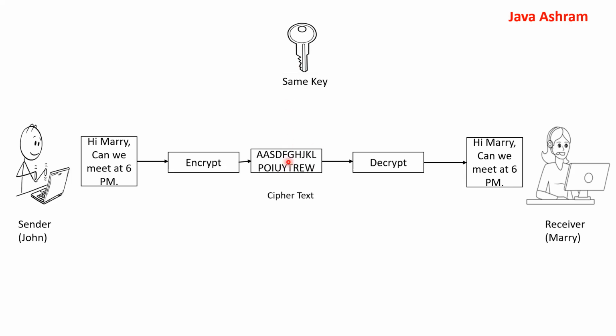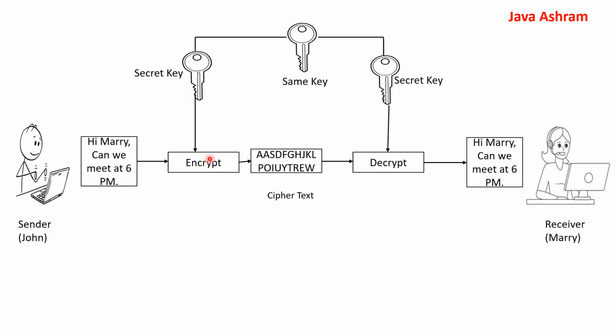Once this cipher text is received by the receiver system, we apply the same key to convert the cipher text back into plain text. This is called decrypt. So we apply the secret key, the same secret key, to encrypt, and the same secret key to decrypt.